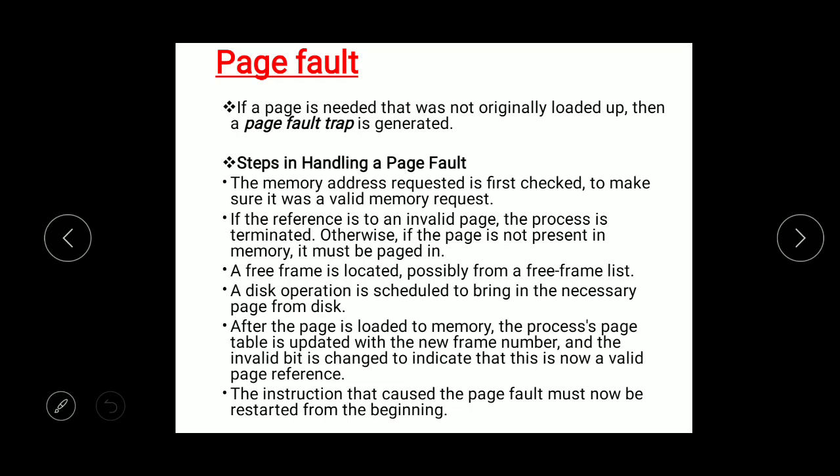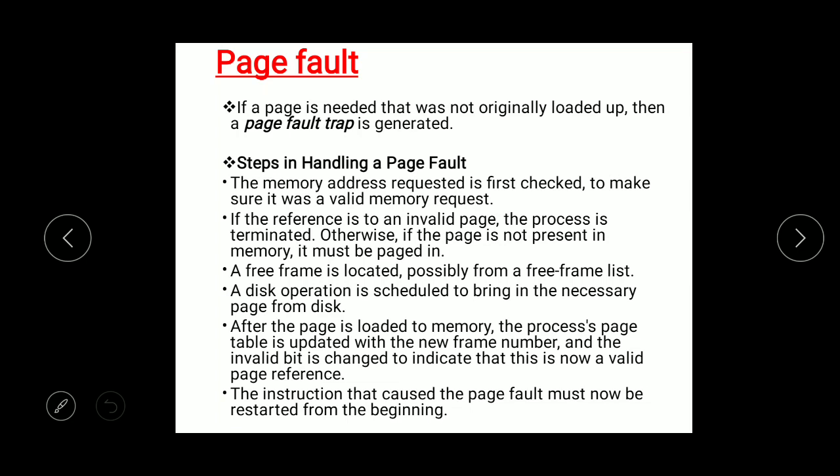So now coming to the next concept, which is very important, that is the page fault. If the page that is needed is not originally loaded into the memory, then a page fault trap will be generated by the operating system.